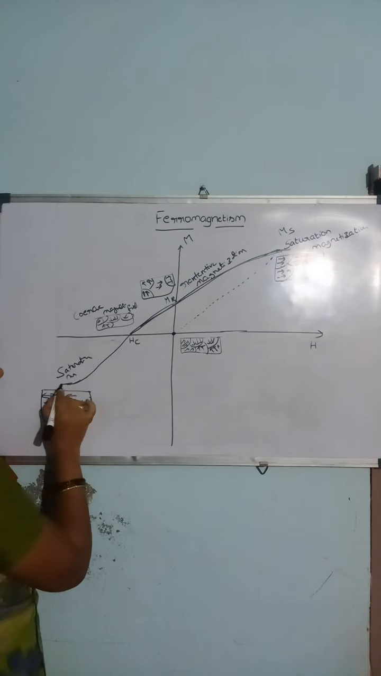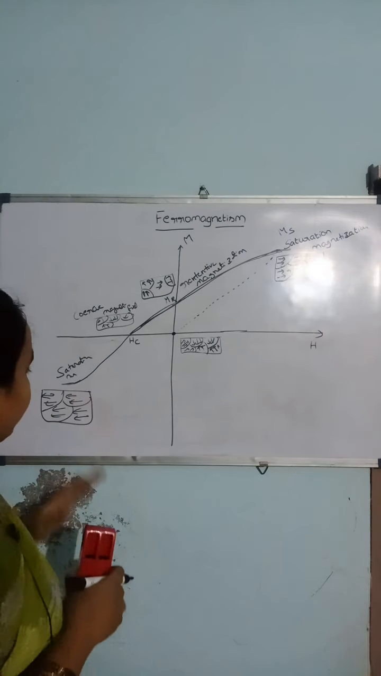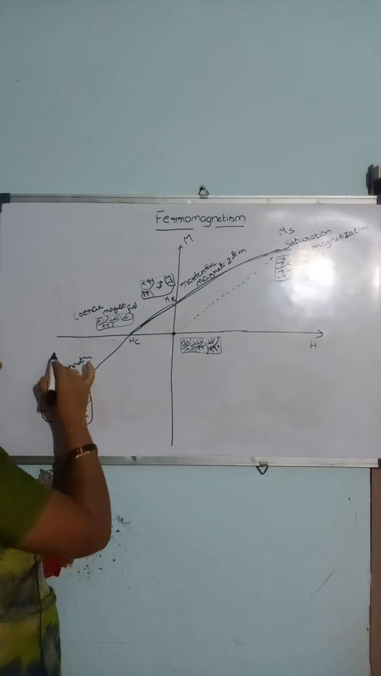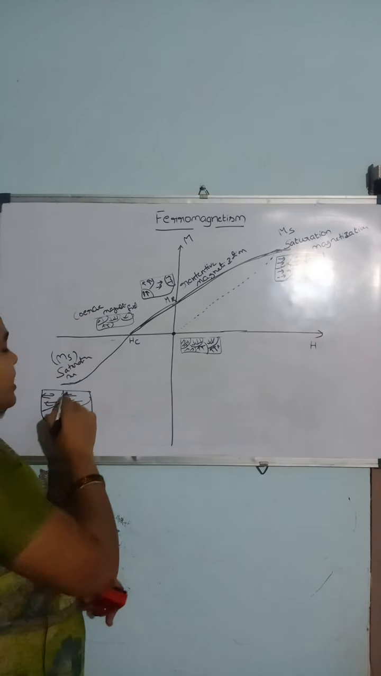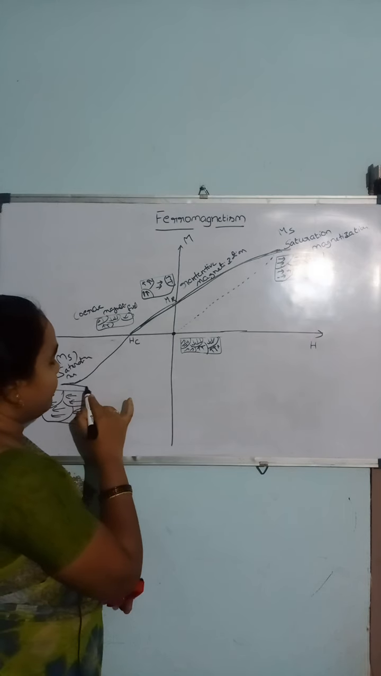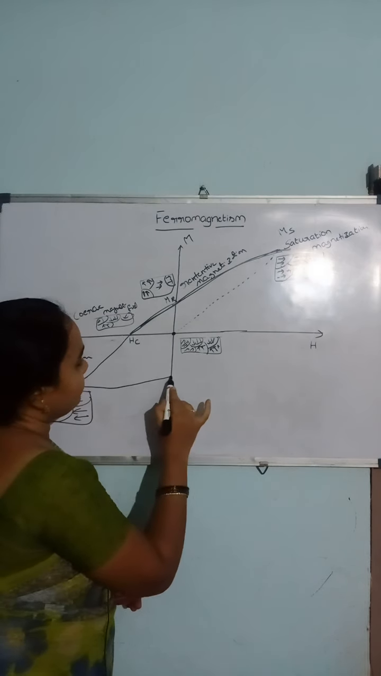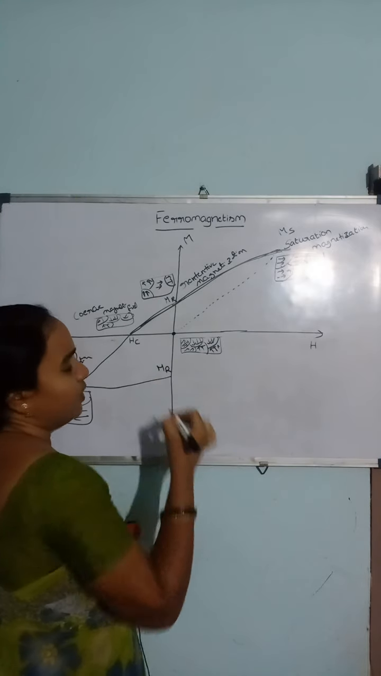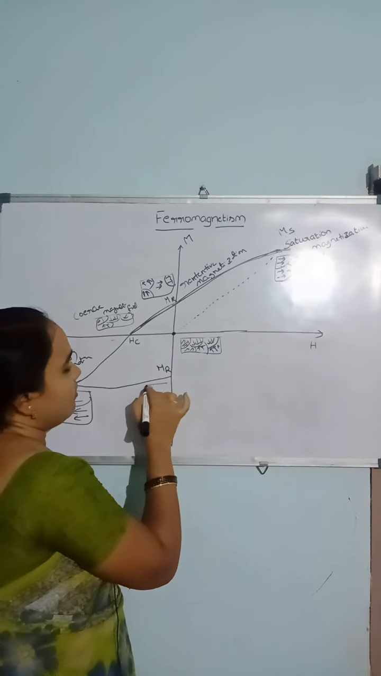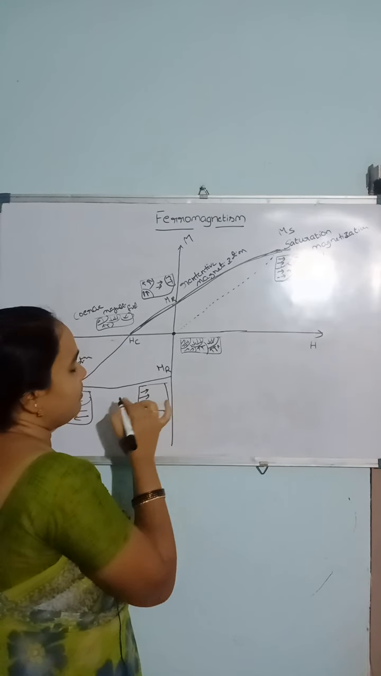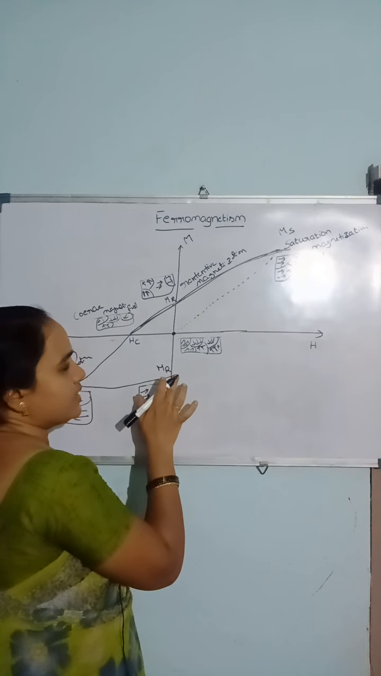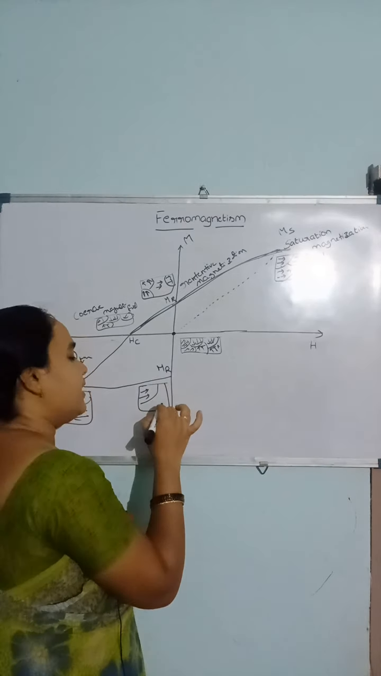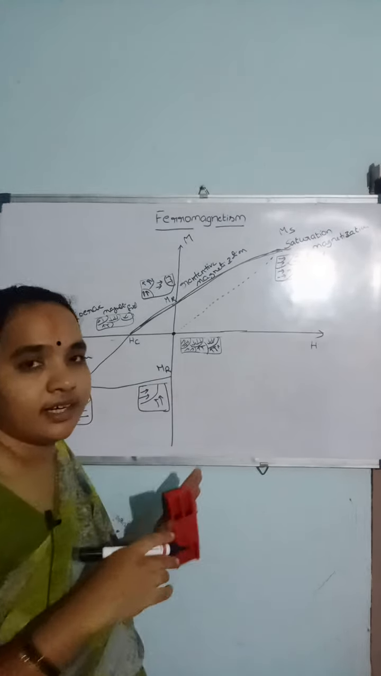Even if you increase the external magnetic field after that, these dipoles will be in this direction only, so there is no change. This point is called saturation magnetization. If you decrease the magnetic field to 0, even at 0 magnetic field there exists some magnetization called retentive magnetization. What is retentive magnetization? Even in the absence of external magnetic field, some of the dipoles are still in the direction of the external magnetic field. Remaining dipoles are oriented in different directions.